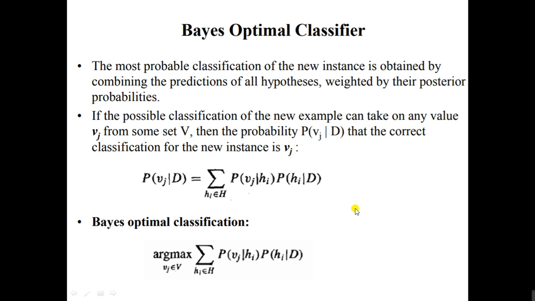Here this small vj is a new instance to be classified. The capital H represents the set of hypotheses for classifying instances, and small hi is the given hypothesis.